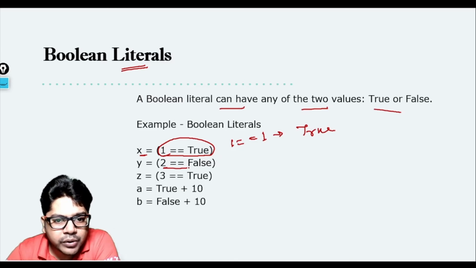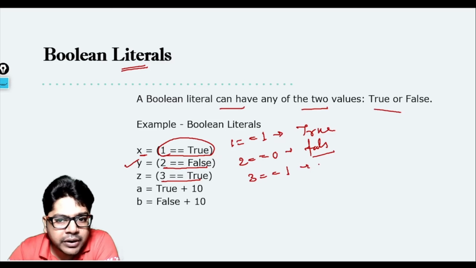Then you are comparing 2 equals False. So basically you are comparing 2 equals 0. What will it be? It will give you False only. So what will be stored in y? False will be stored in y. 3 equals True: when you write 3 equals True, it means you are comparing 3 equals 1. Again it will give you False. So you will get True, False, False.